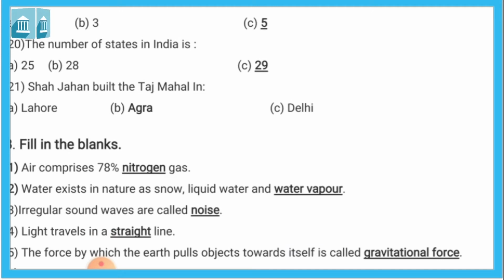21st. Shah Jahan built the Taj Mahal. The Taj Mahal is a very popular place that people of India and outside India visit. So A, Lahore, B, Agra, and C, Delhi. This is a very simple answer: the Taj Mahal is built in Agra.